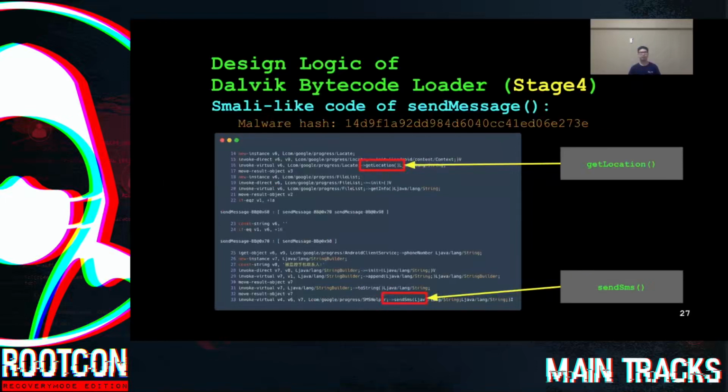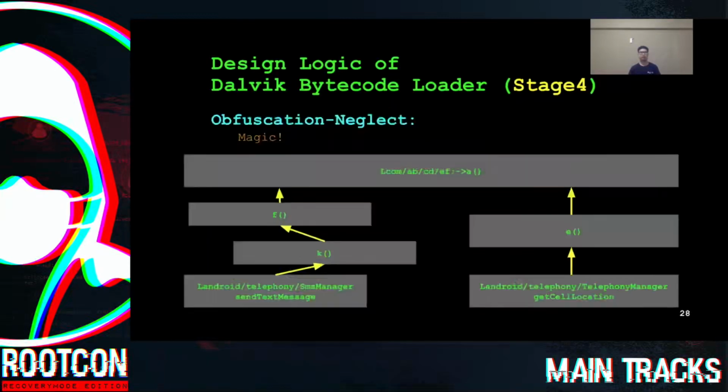And after we find the mutual parent function, we will scan through the smali code of the mutual parent function and check which function is called first. So this is the smali code of sendMessage. We can see that getLocation is called first to get the location data of the cell phone. And then sendSMS is called to send out the location data.